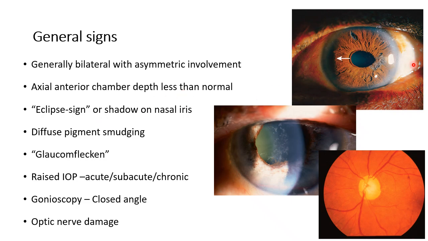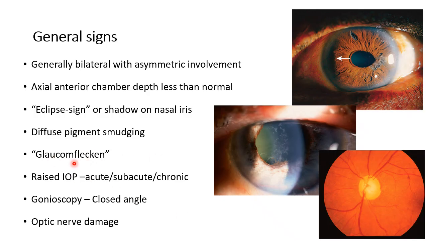Normally, the light should just pass through and the opposite limbus should illuminate. Diffuse pigment smudging: because of repeated attacks of iridocorneal contact, there can be pigments on the cornea, the posterior surface of the cornea. They are not visible in the picture. There can be pigments on the lens also. Okay, a diffuse pigment smudging, and there can be pigments in the angle as appear on gonioscopy.